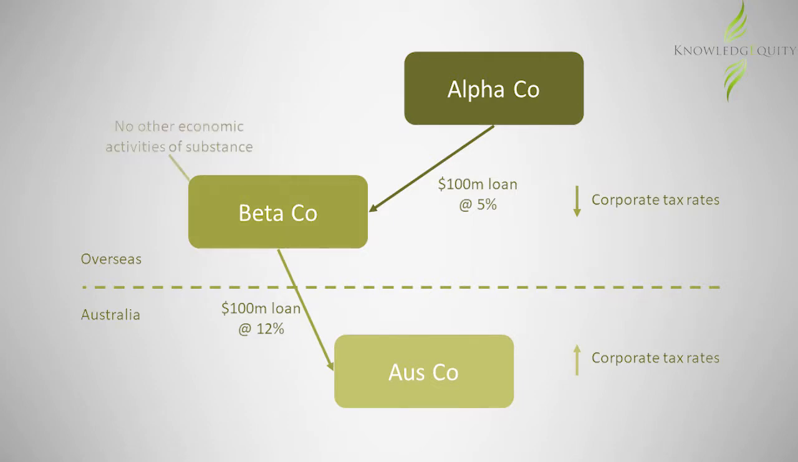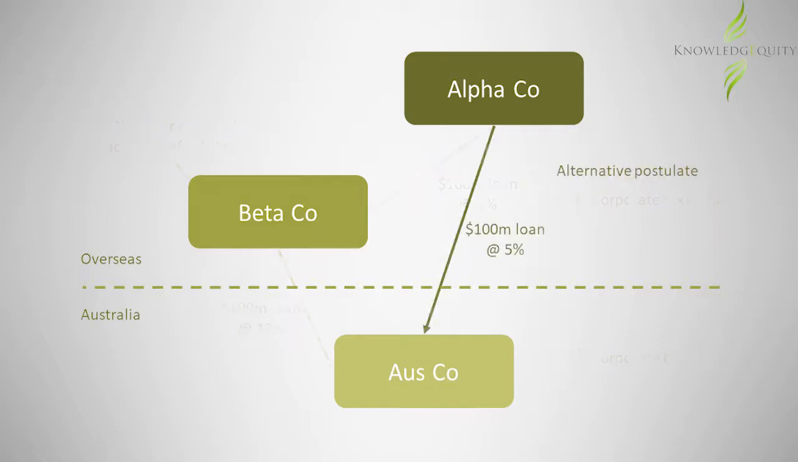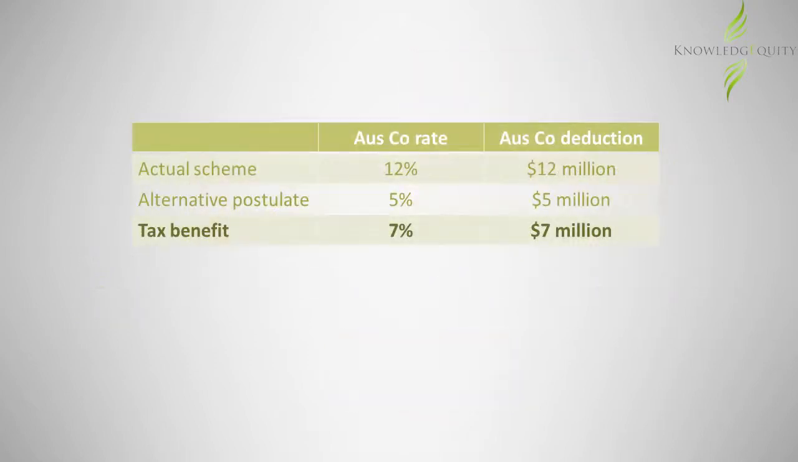BetaCo performs no other role in relation to the loan arrangements, and there is no commercial reason why Ozco couldn't borrow directly from AlphaCo. The alternative postulate would be that Ozco would have borrowed the $100 million directly from AlphaCo. The tax benefit is the 7% differential in interest rates between the deduction claimed under the scheme and the deduction that would have been available under the reasonable alternative postulate.